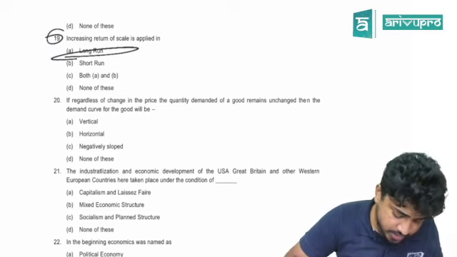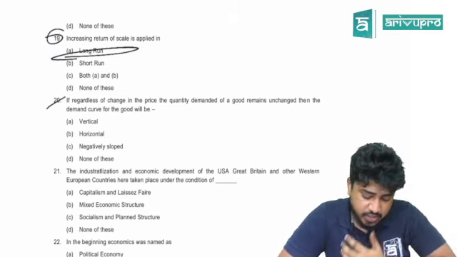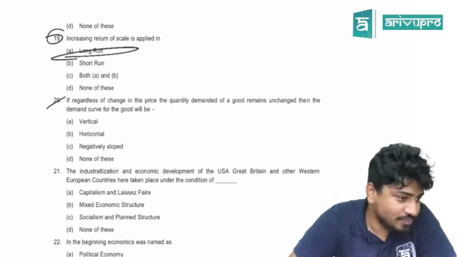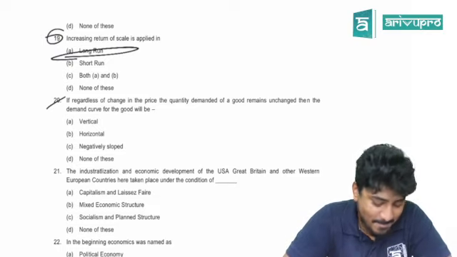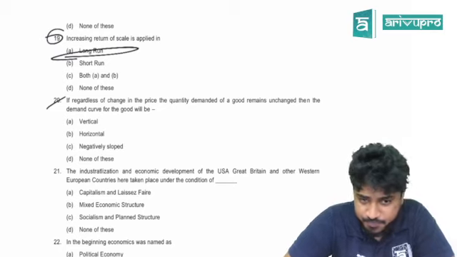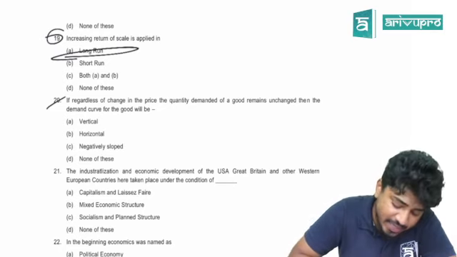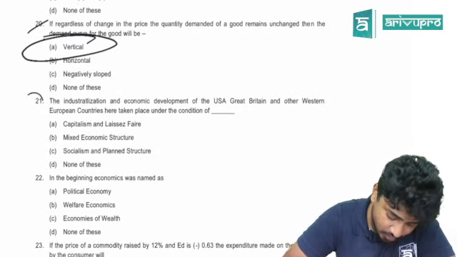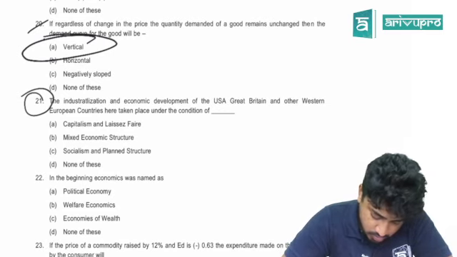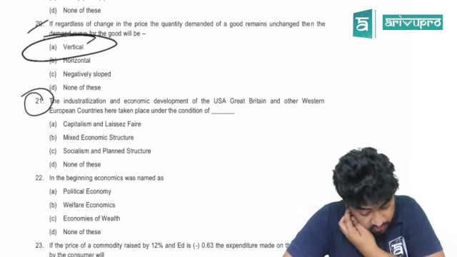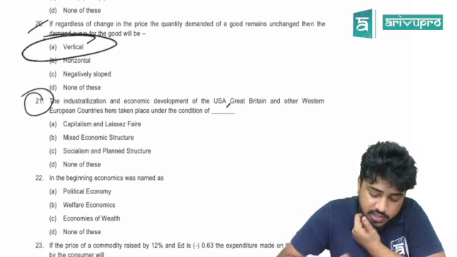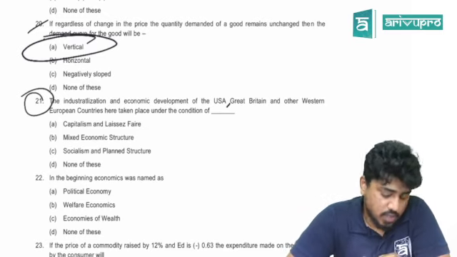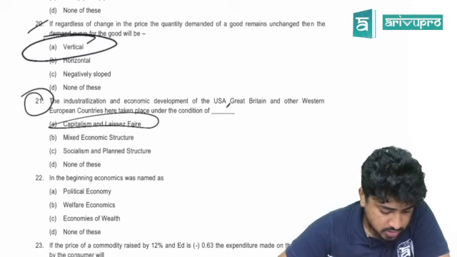Long run. Yes. 20. If regardless of change in price, quantity demanded of a good remains unchanged, the demand curve will be horizontal? Means what? The price is constant. It should be vertical. Done. 21. Industrialization and economic development of USA, Great Britain, and other Western European countries have taken place under the condition of what? Capitalism. Right? Yes.